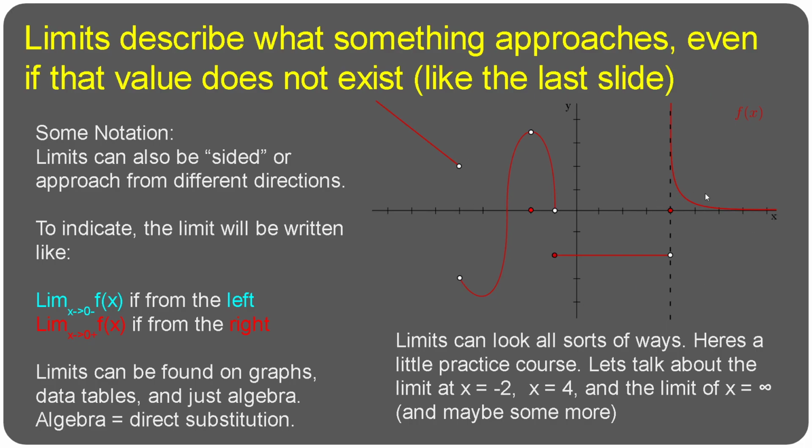So if you're saying just the limit as x approaches 4, you would say that the limit does not exist. And there's a couple reasons for that. First of all, from the positive direction, you're shooting off to infinity. Because infinity is more of a concept than an actual value, you can't say that the limit approaches infinity. So you would instead say that the limit does not exist from the positive direction.